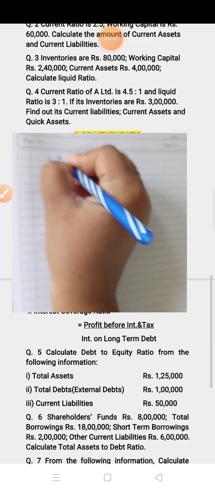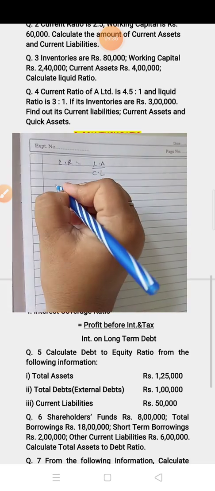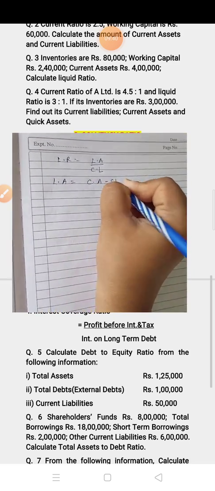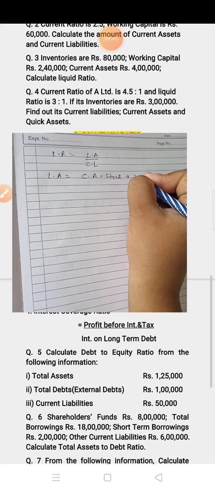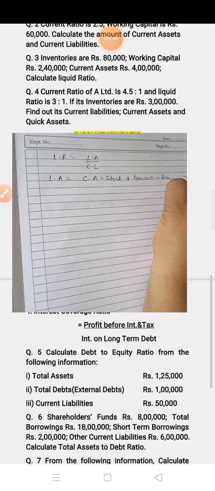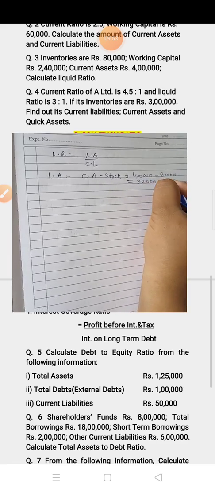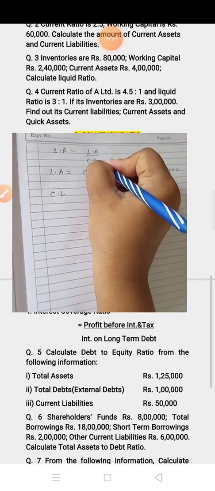See, the formula of liquid ratio is equal to liquid asset upon current liability, and liquid asset you can find out as current asset minus stock or inventory. So current asset value is given 4 lakh and inventory value is 80,000. So it is equal to 3,20,000. Now you have to find out the current liability.